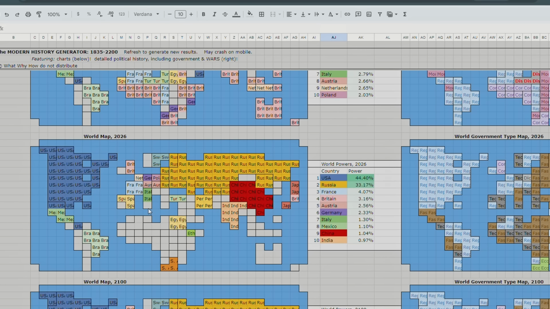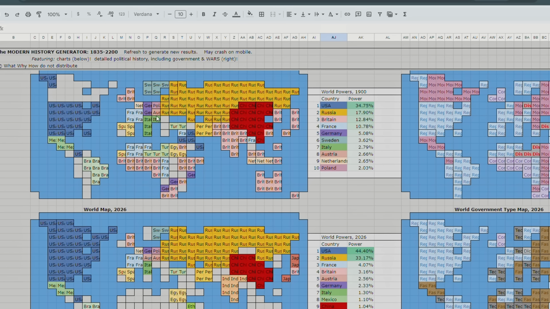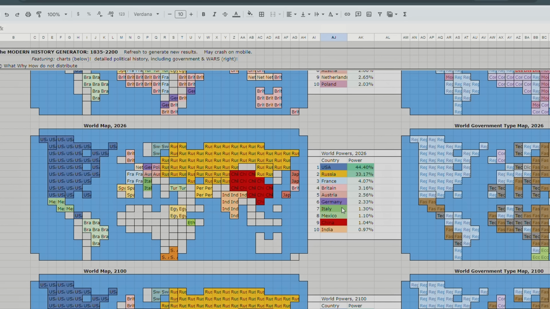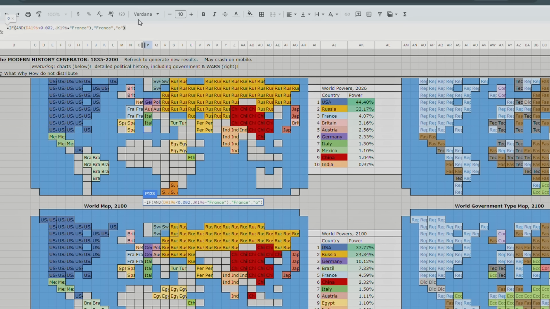Look at that. So Italy went from being a great power that controlled Croatia and Bosnia to a tertiary, not very strong power. That's interesting. 1.3%, but only... that's too bad for Italy. It looks like that might be an error in my code. So the way I have it set up is so that if Italy has less than 0.2% of global power, and if Italy is under the influence of France, then this should be controlled by France. But I accidentally had it so that if it's not controlled by France, then it's not controlled by Italy. It's just an other power. So it should be Italy. So I'm going to type in Italy, and then the map is going to refresh.